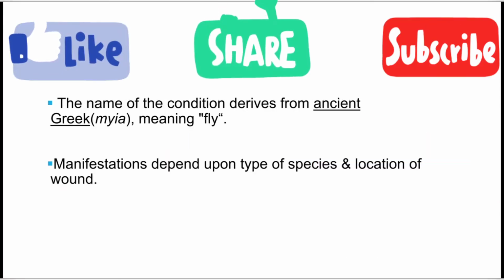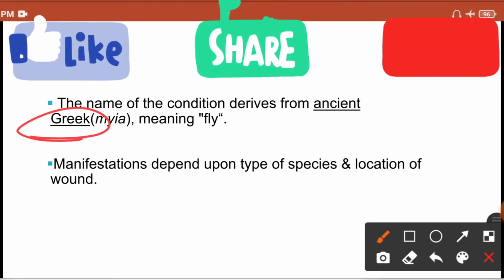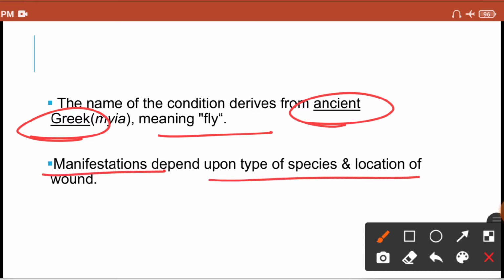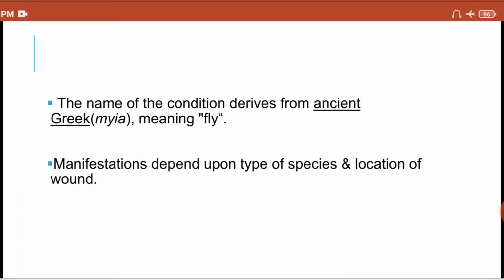Now, the name myiasis is derived from the Greek word meaning a fly. It's a very ancient name. The clinical manifestation totally depends upon the type of species and the location of the wound. So the clinical features vary according to the location of the wound and the species of infection.